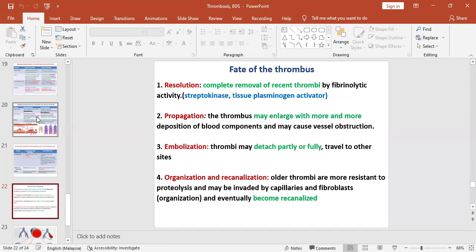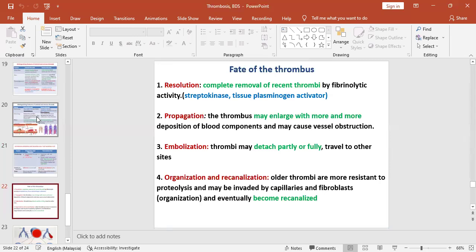This slide is showing the fate of the thrombus. So there are important fates for a thrombus. They include resolution, propagation, embolization, organization, and recanalization. Resolution is complete removal of the recent thrombi by enzymes.